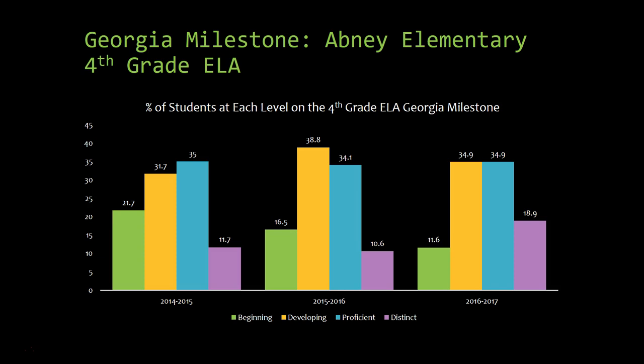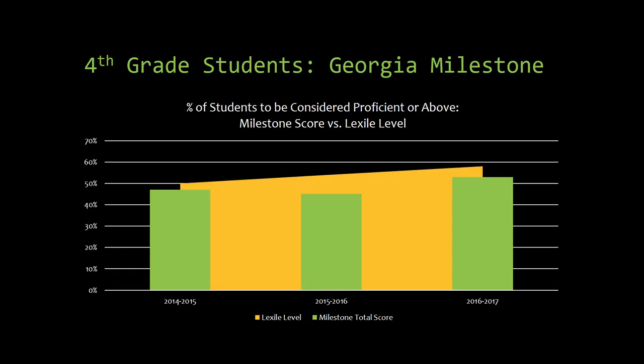The purple, which is the distinct category, shows that that category is showing growth. Overall, we can see that students are beginning to move up in categories and improve their scores. On this chart, you can see in the green columns, they are the percentage of students scoring in the proficient and distinctive range on the Georgia Milestones as their score overall.